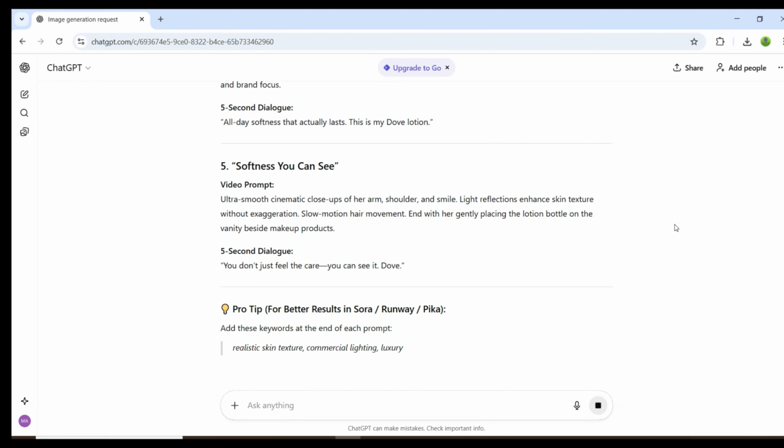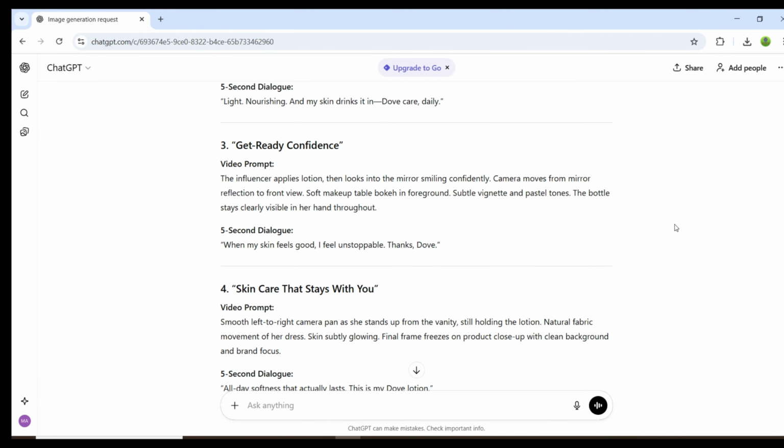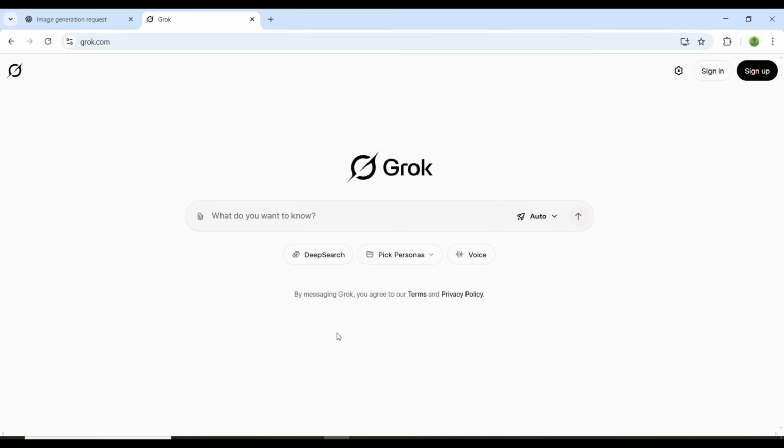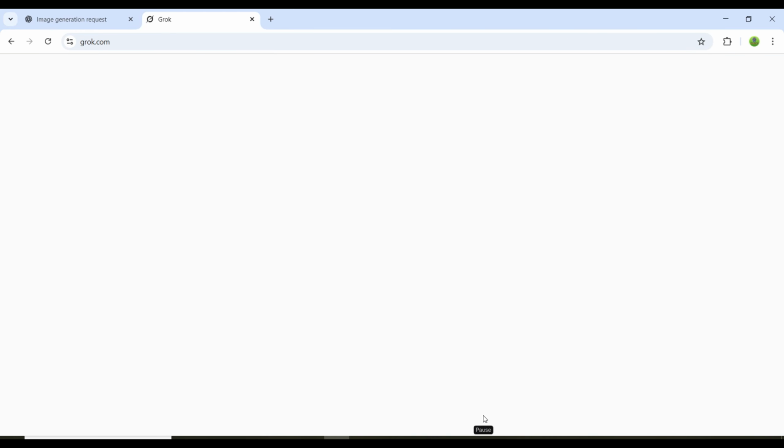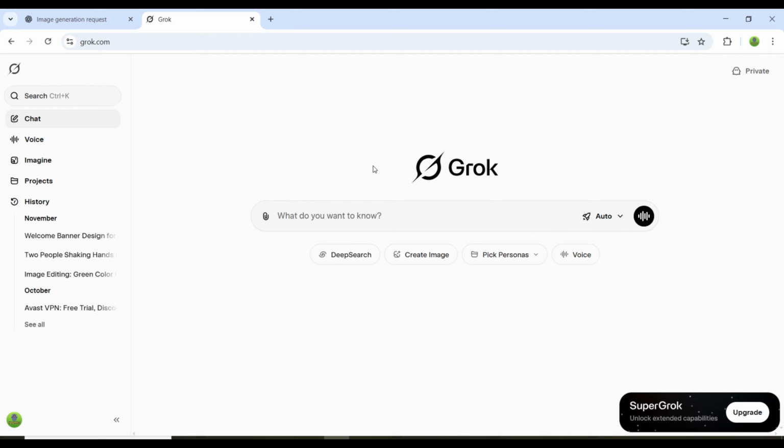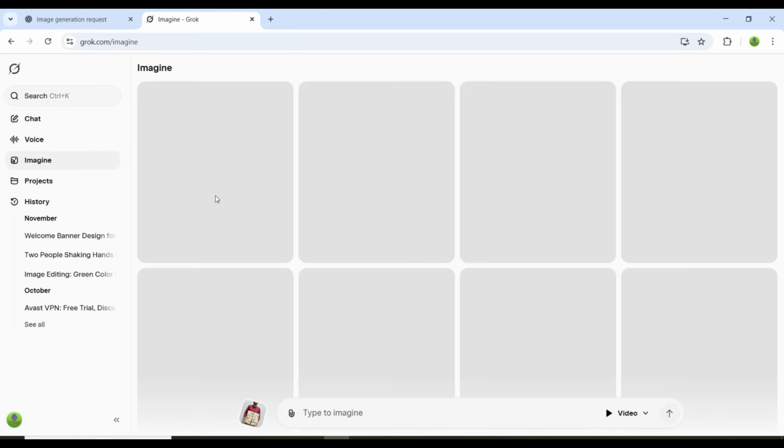Now that we have those 5 ideas, the next step is simple. Open the website Grok.com. After logging in, you'll see an interface like this. Don't worry at all, this is a completely free tool that converts images into videos. On the left side, you'll see several options. Click on the Imagine button and upload your image.